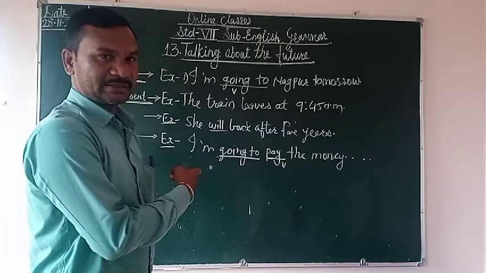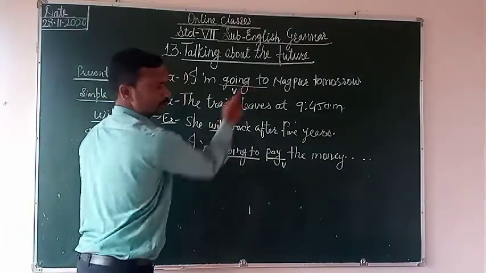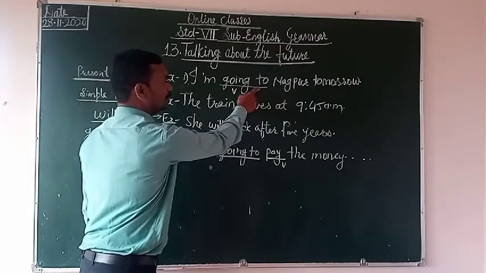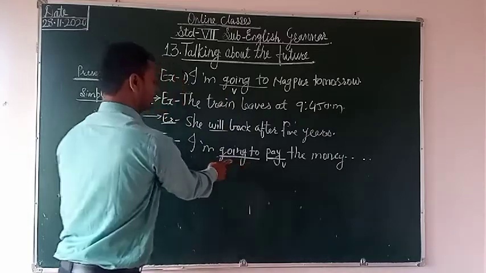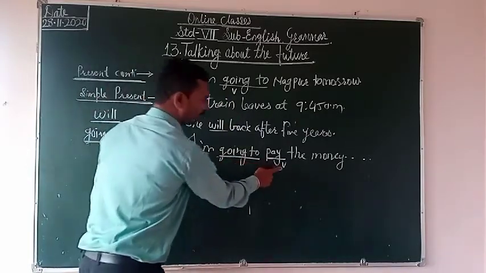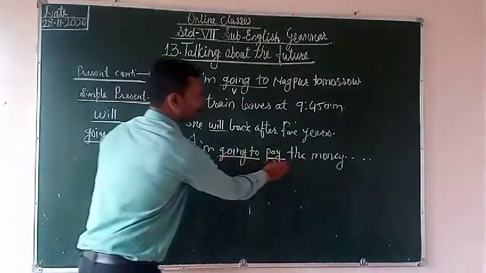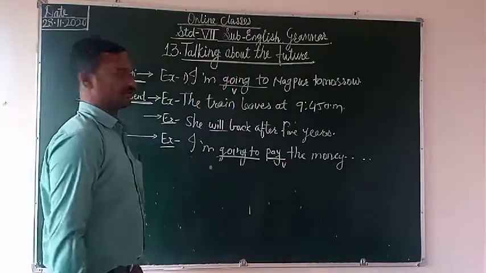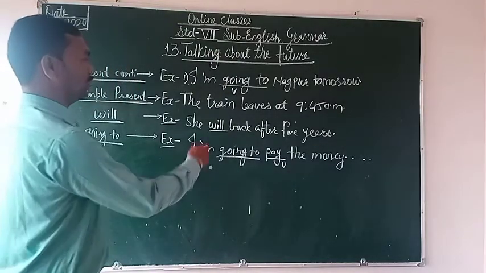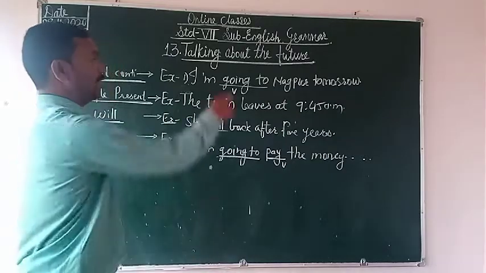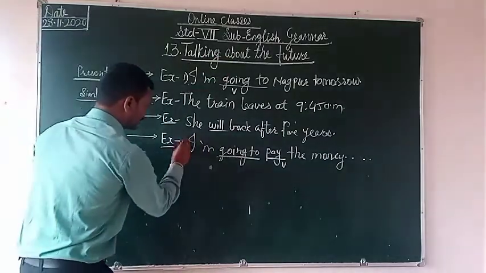Cautiously see here: in "going to Nagpur", going to is doing the work of a verb, but in the other sentence, this going to is the phrase, and here pay is the verb. Okay, I am going to pay the money for someone. So that's why this type of sentences we have to discuss in this period, showing the future references. We take another example.